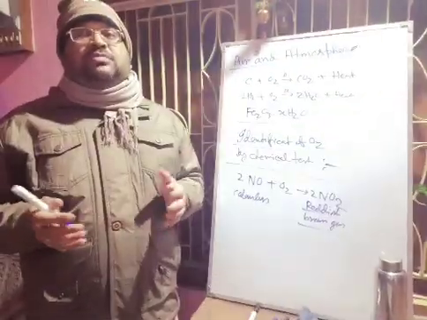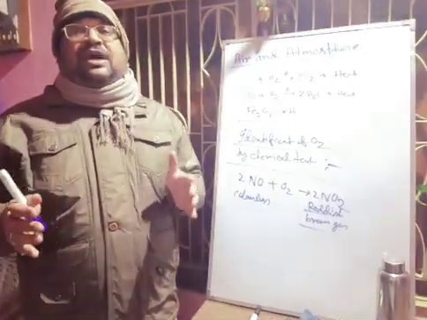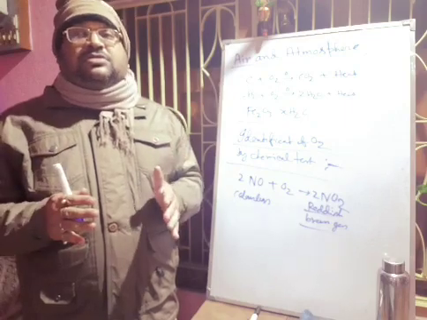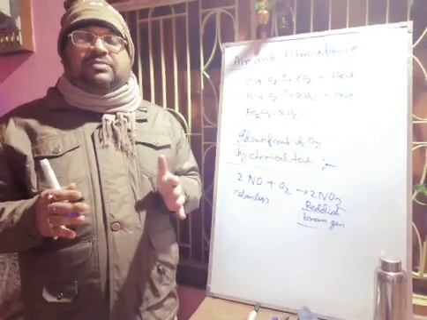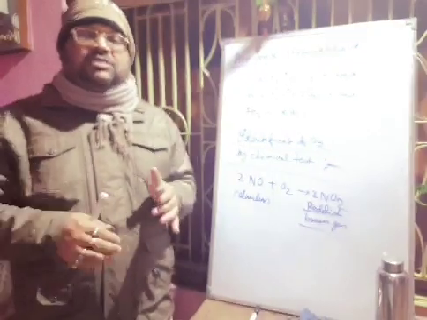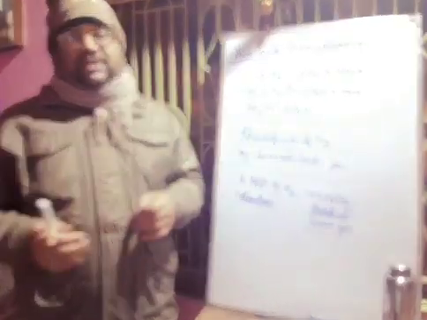So if you pass oxygen gas through alkaline pyrogallate solution, it will turn deep brown.